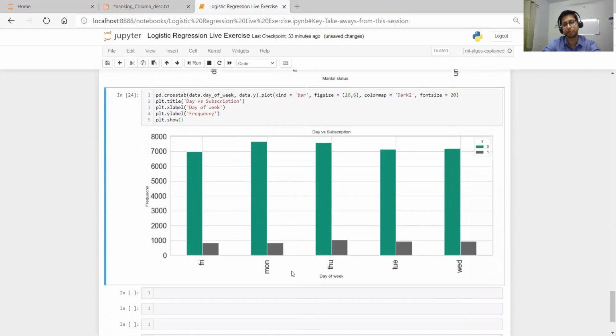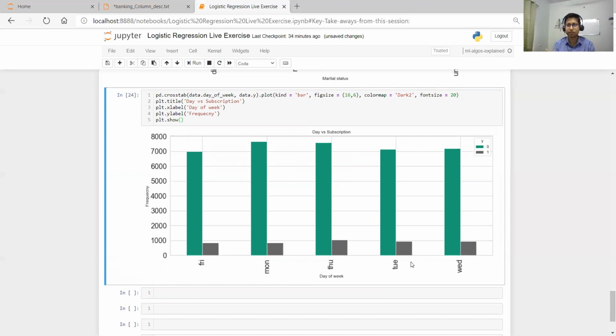So now you see, can you see any particular day where subscription happens more? Friday is less, Monday a little bit more or almost the same, Thursday more, then again Tuesday less than Wednesday. If you look into this particular data, there is no data for Saturday and Sunday.